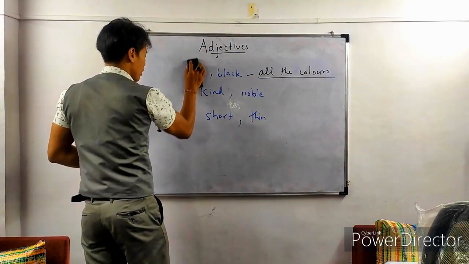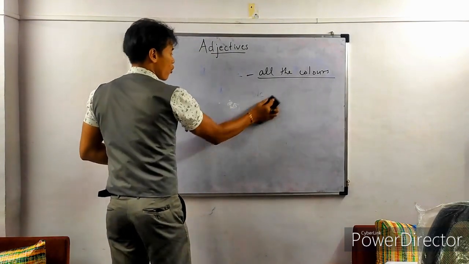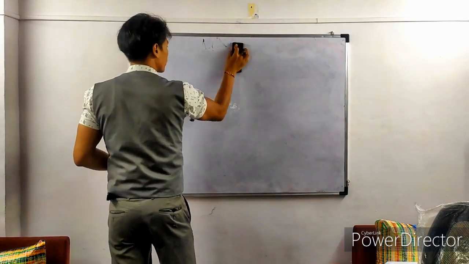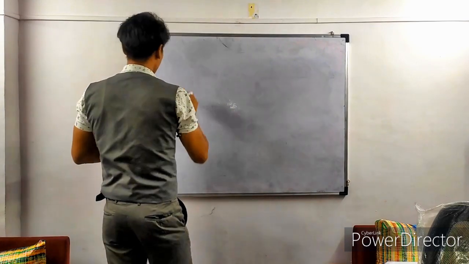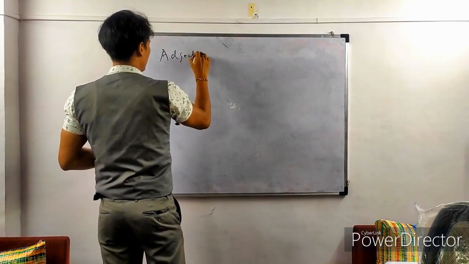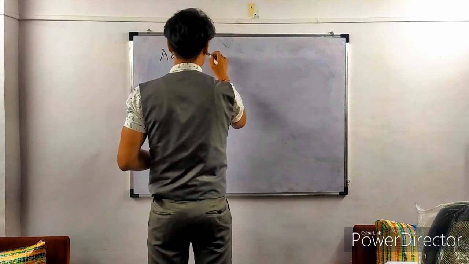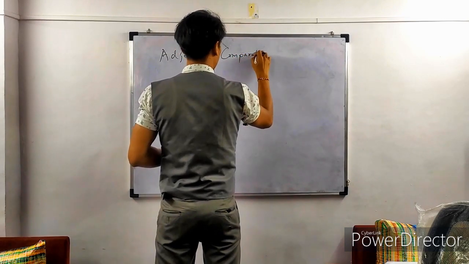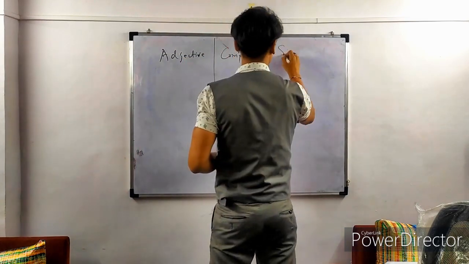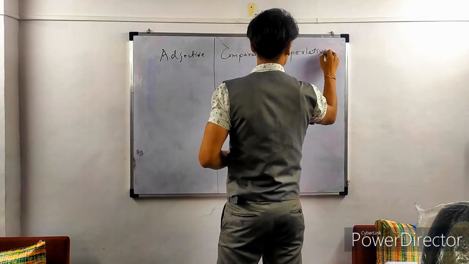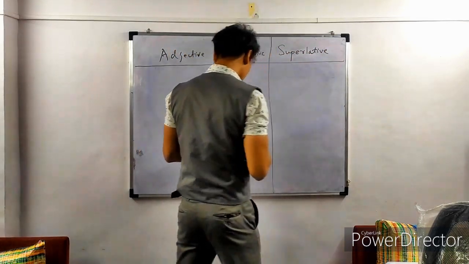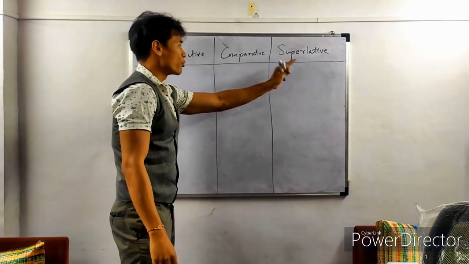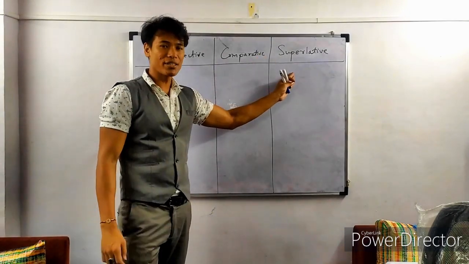Now that we have learned what adjectives are, we will learn about the different degrees. Okay, so we've got adjective here, and then we've got comparative and superlative. Now we've already learned about adjectives. Adjectives have two more degrees. One is comparative and the other one is superlative.